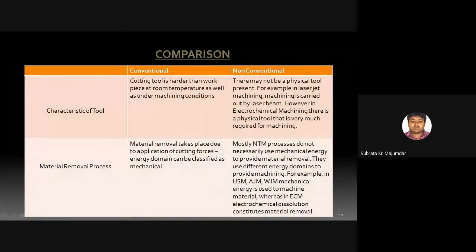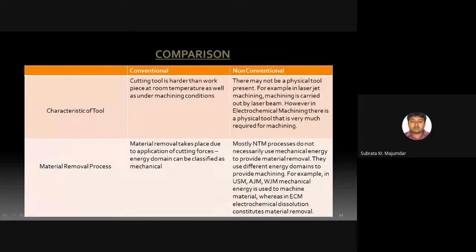The third comparison we have is on the characteristics of the tool. In our conventional machining process, the cutting tool is harder than the workpiece at room temperature as well as under machining conditions.